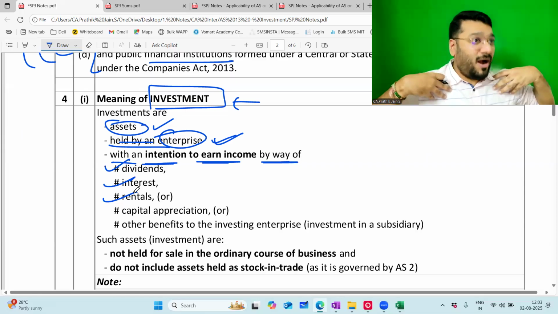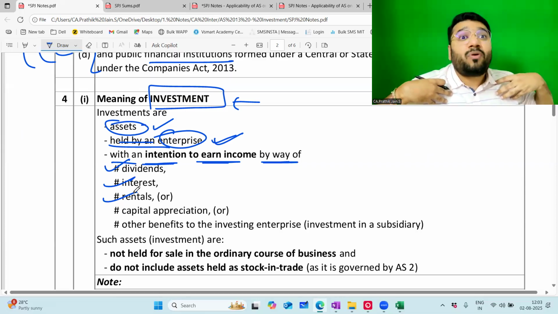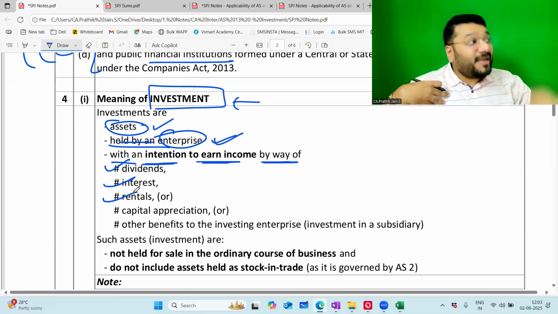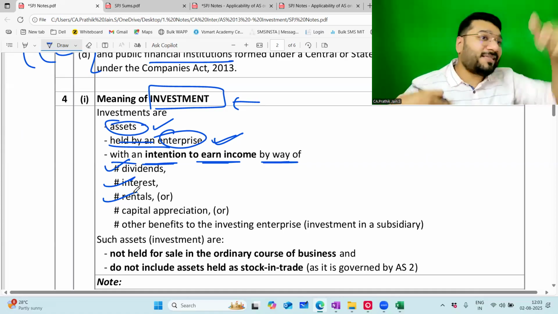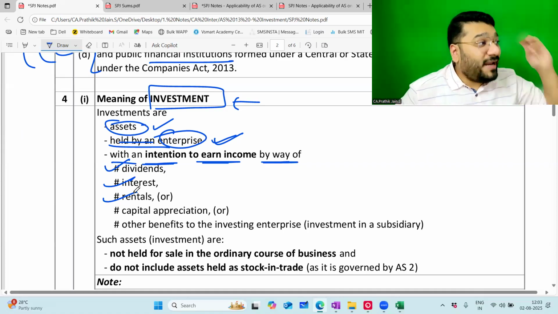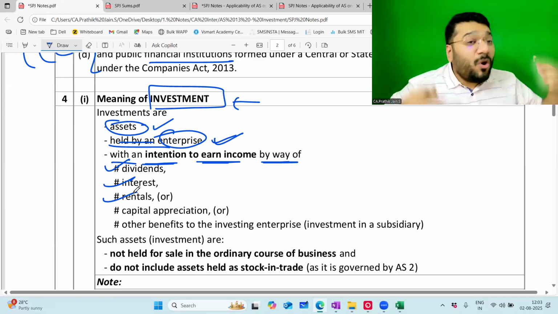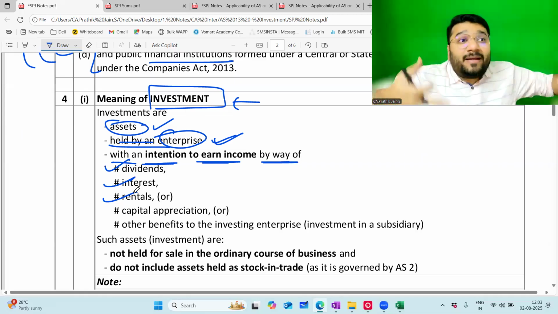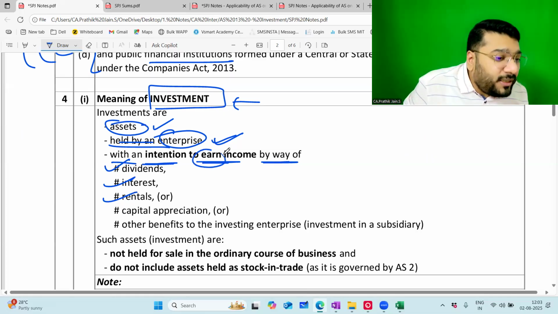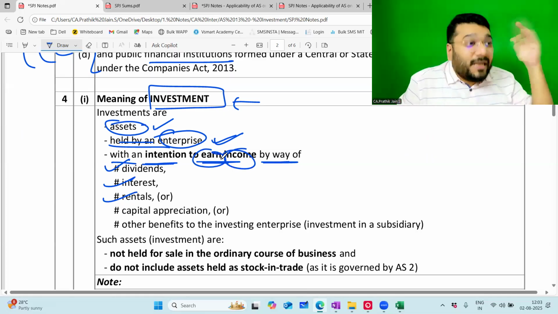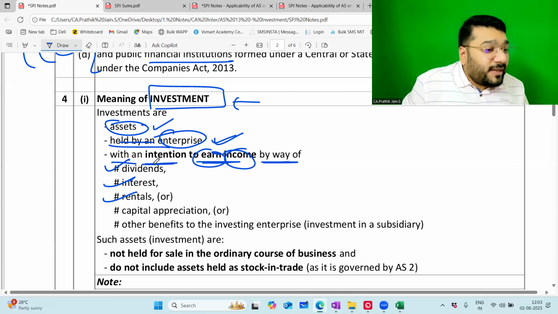So if I work hard and earn money, that is called business or profession. But when my money is working hard to earn more money, that is called investment. So when I invest money in a business, or anywhere else, what is my desire? What is my intention? To earn income. Earn by way of what?